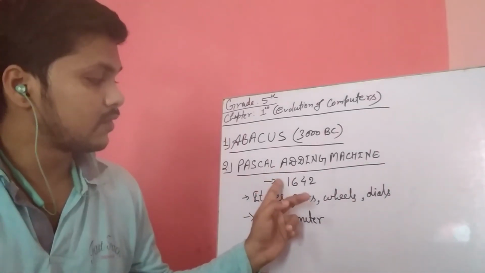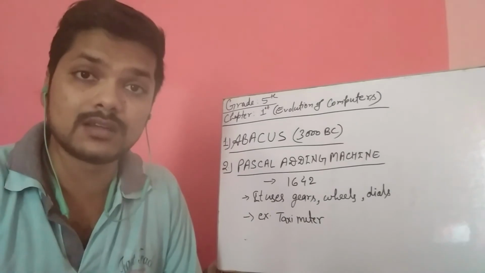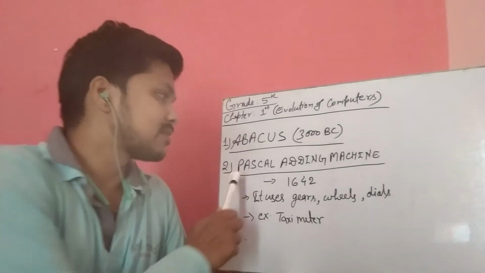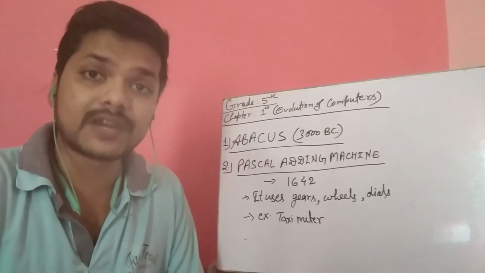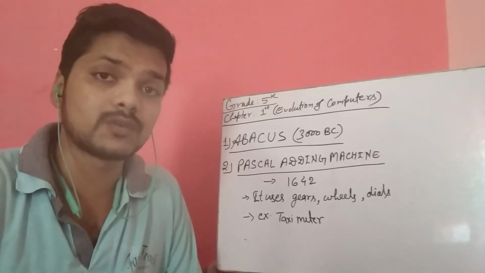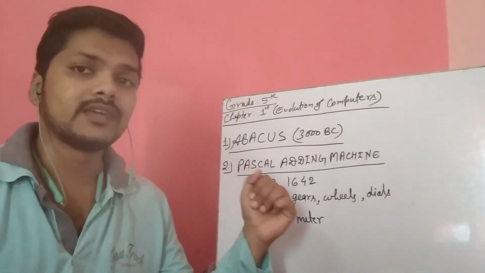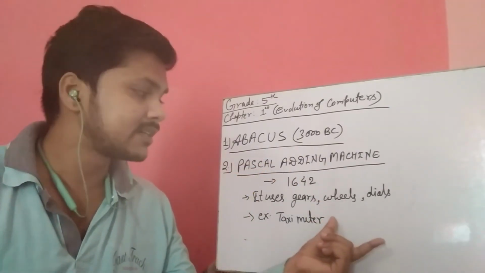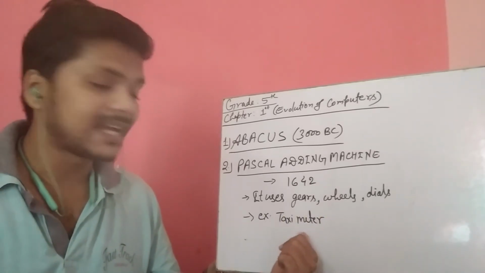In 1642, a scientist named Blaise Pascal invented this Pascal adding machine. This machine had different types of gears, wheels and dial keys, as you can see here. An example where such devices were used is the taximeter.